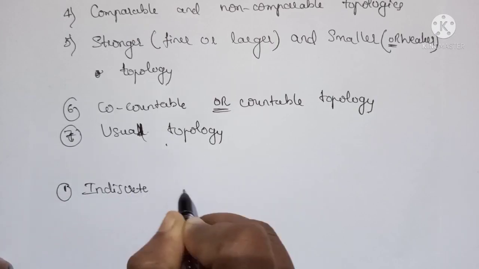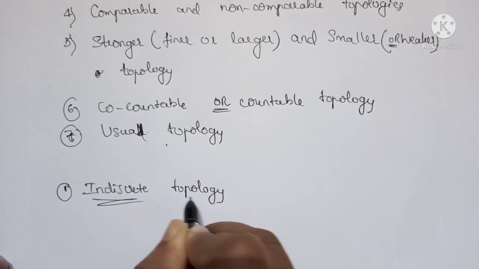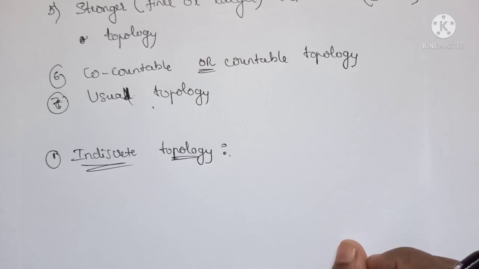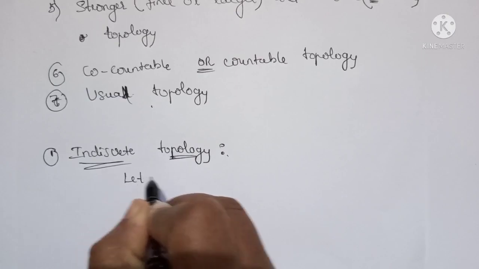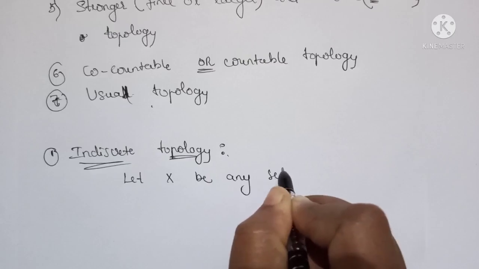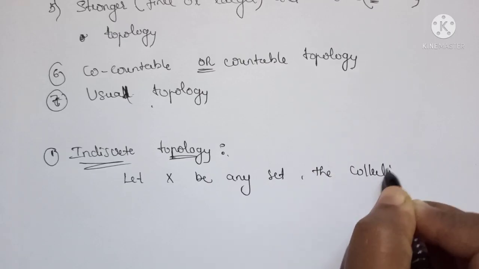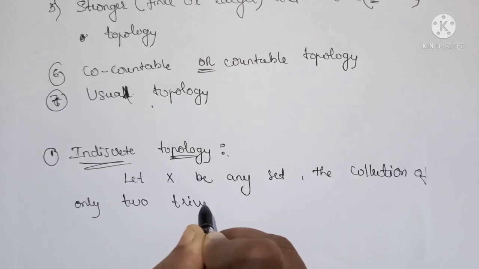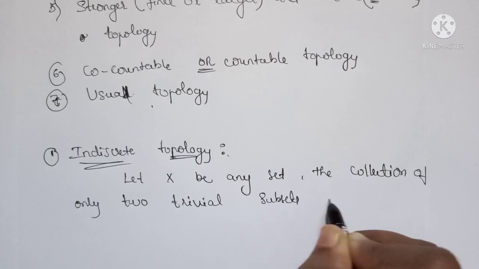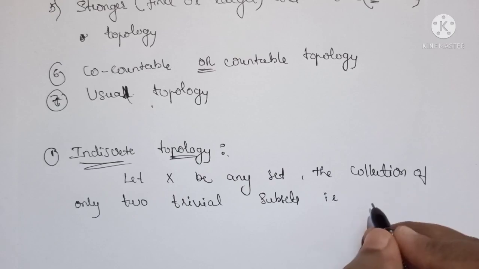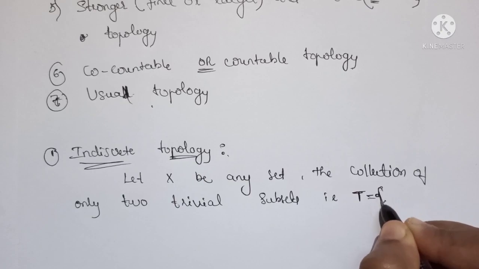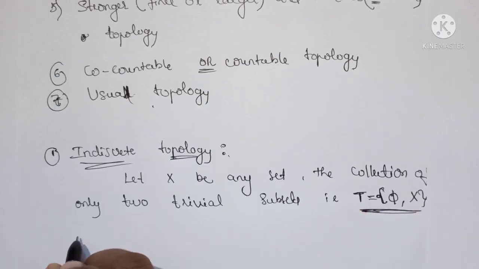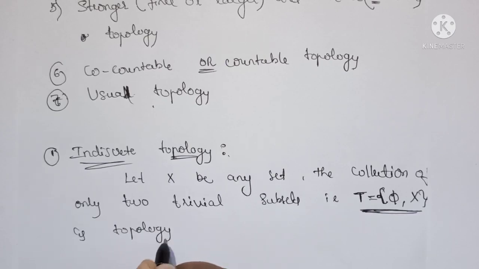Indiscrete topology. As I explained, the indiscrete topology is nothing but a collection of only two subsets, phi and X. So let us define this one, that is, let X be any set, then the collection of only two subsets, that is, we know that phi and X are the trivial subsets of any set, this forms a topology on X.